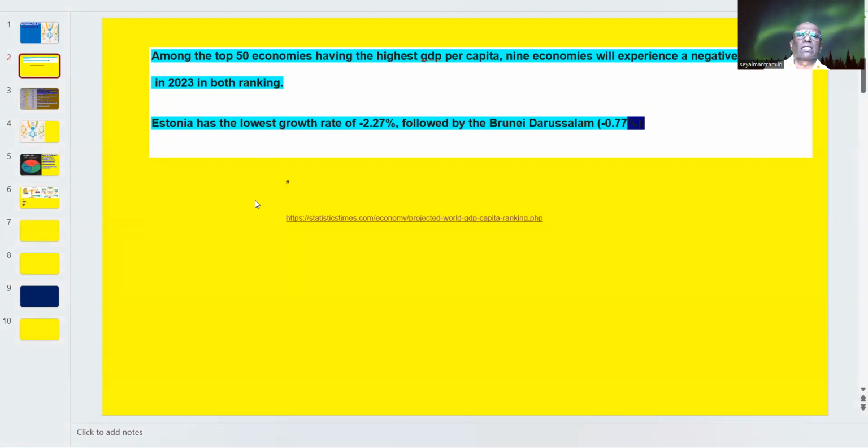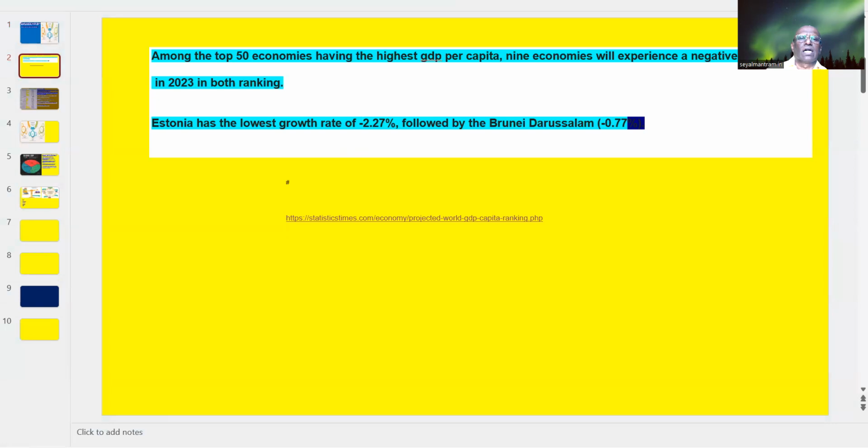Among the top 50 economies having the highest GDP per capita, 9 economies will experience a negative growth rate in 2023 in both rankings. Estonia has the lowest growth rate of minus 2.27, followed by Brunei and others. Even though their economic capacity is more, they could not project their income based upon that reality.